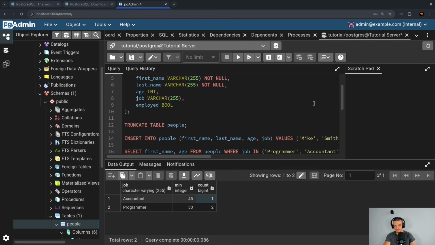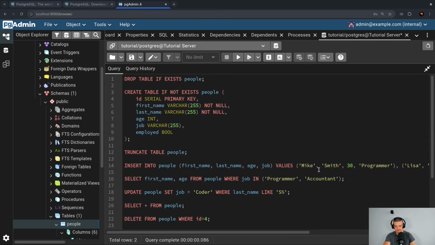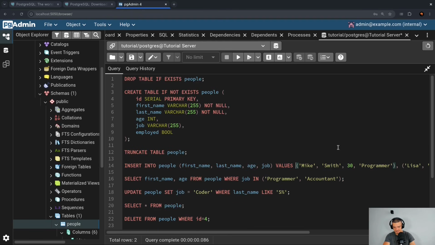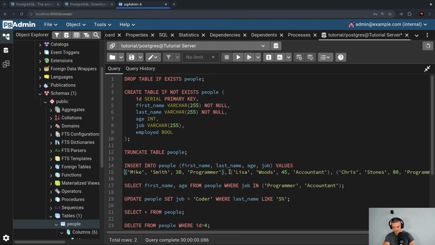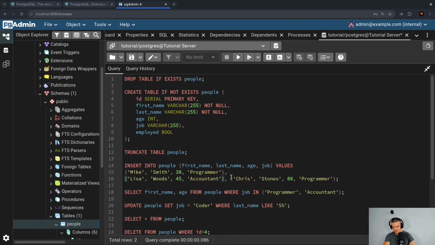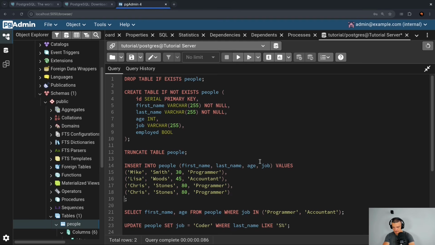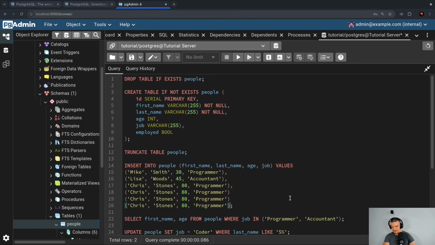What I can also do, and for this, maybe we should craft more examples like this. So let me maybe add, and by the way, we can also do this in separate rows, so we have a better overview. I can now go ahead and just copy this, just so we have some more data, and then we could have people with the same age.